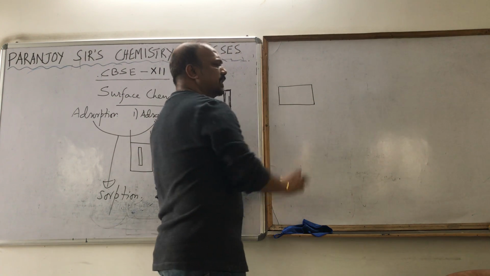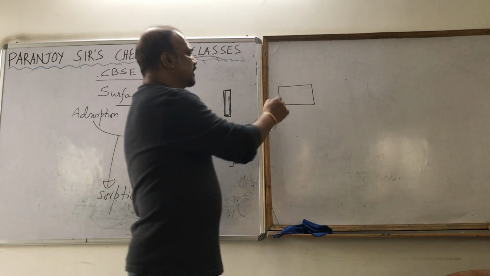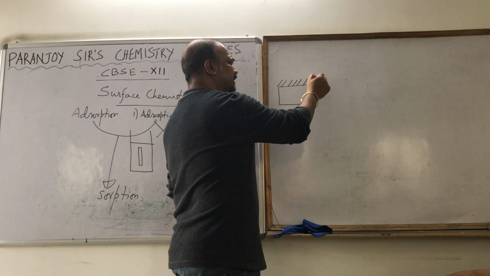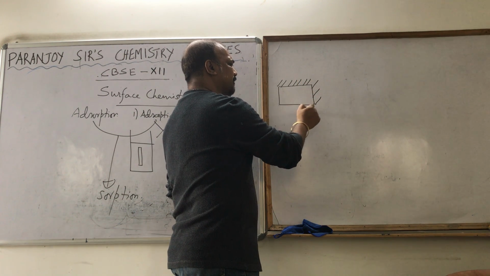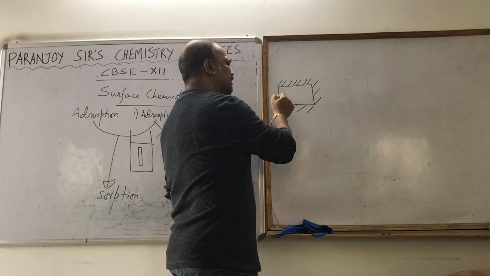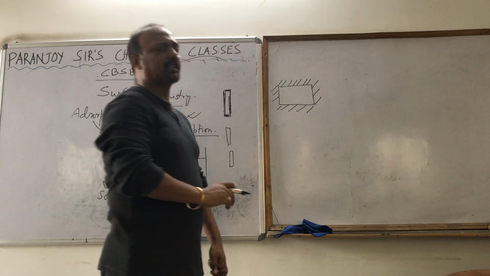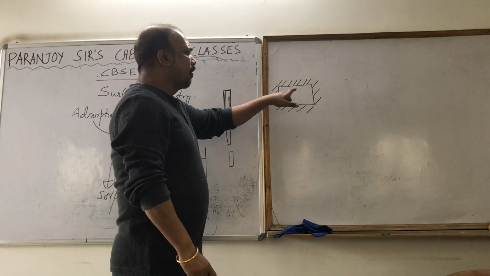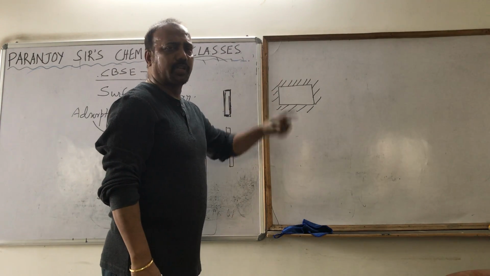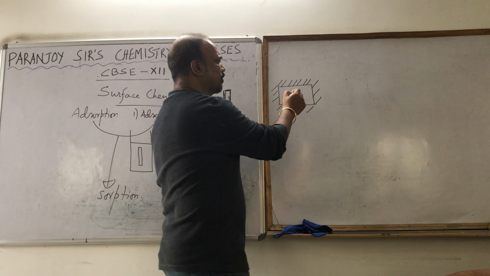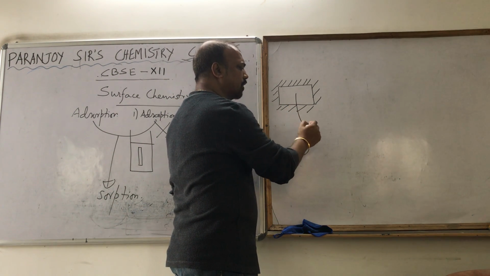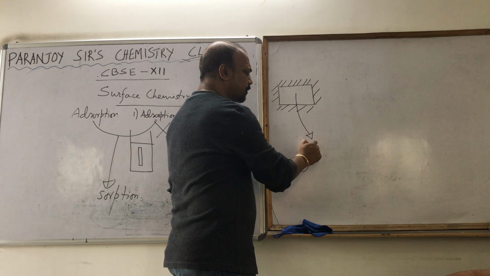So we had seen that there are two substances where the adsorption is taking place. One substance is there on the surface of which the other substance is getting attracted, whatever the force is, we'll see that. The substance on whose surface the adsorption is taking place, in this particular case the chalk, is called the adsorbent.